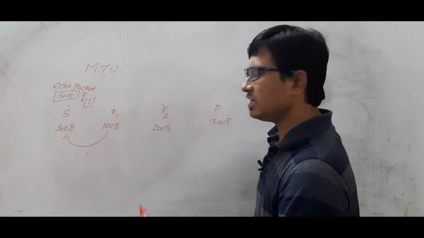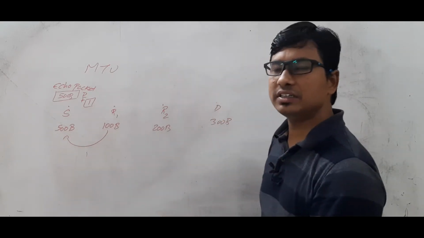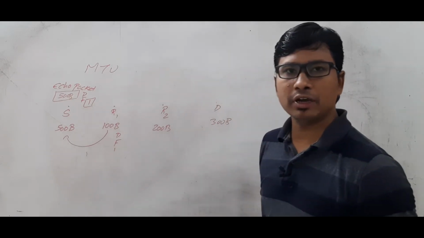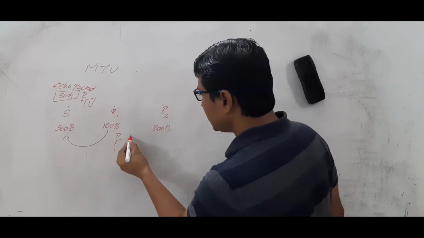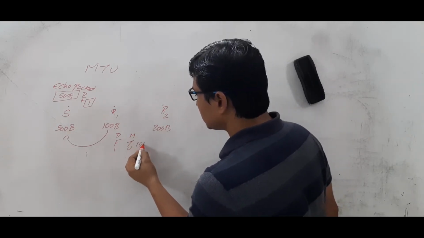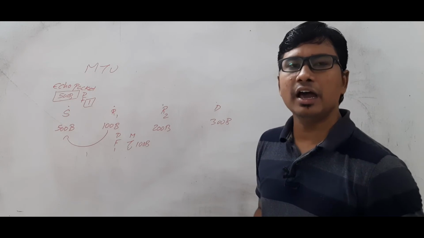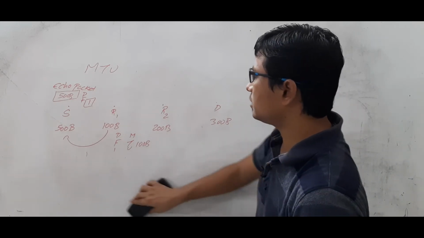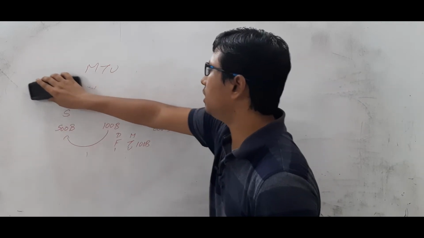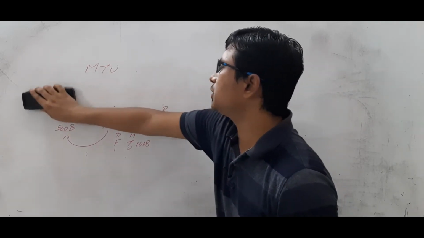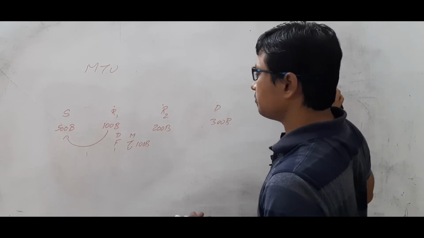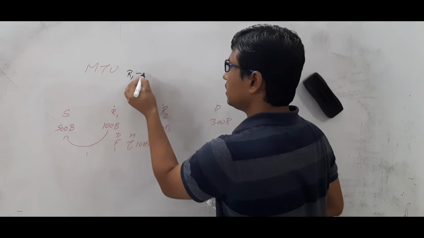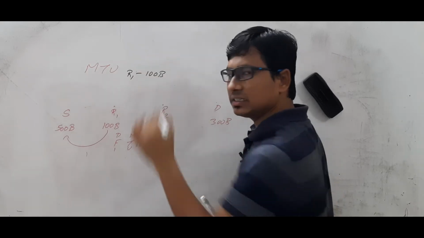It will generate an ICMP packet and provide the information that there is a parameter problem: you have kept the DF value as 1 and my MTU is 100 bytes only, so I am not able to forward your packet to the destination. Then the source comes to know router R1's MTU. Are you able to understand? This way, the source comes to know router R1's MTU as 100 bytes.